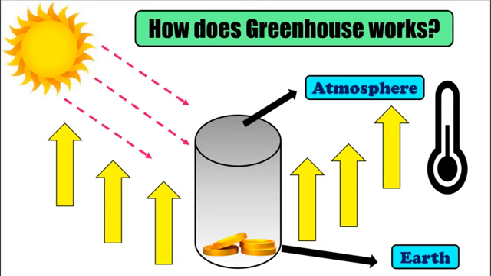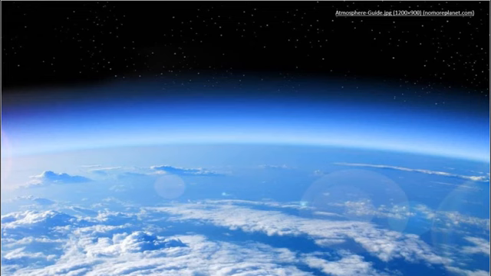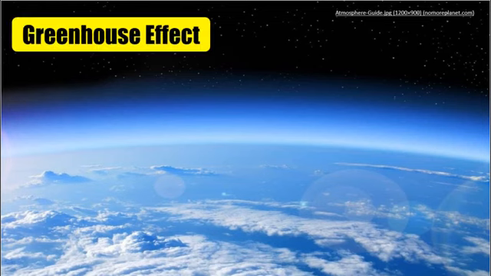But data says that heat we receive from the sun cannot escape our planet. In short, the heat is being trapped here. It is being trapped in our planet. That is the reason why our planet's temperature keeps on increasing, because the heat stays on our planet. So the question is, why? It's because of some gases that trap the heat and do not allow it to escape our planet. That is what we call greenhouse effect.